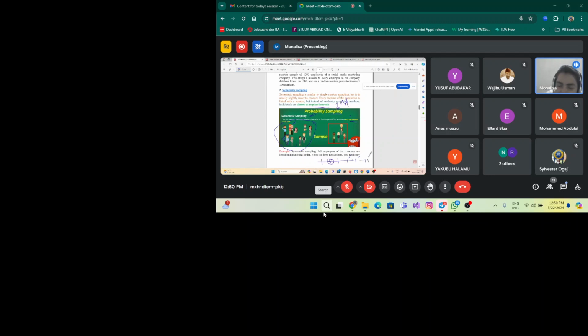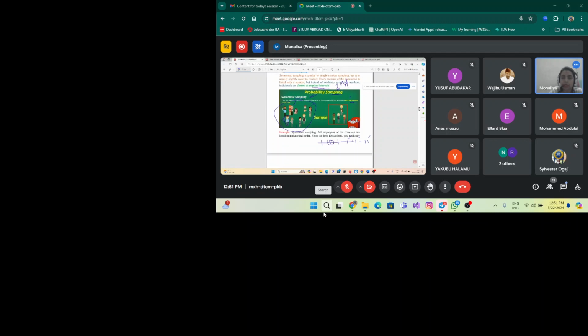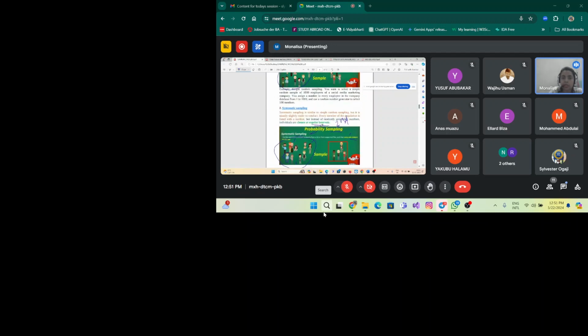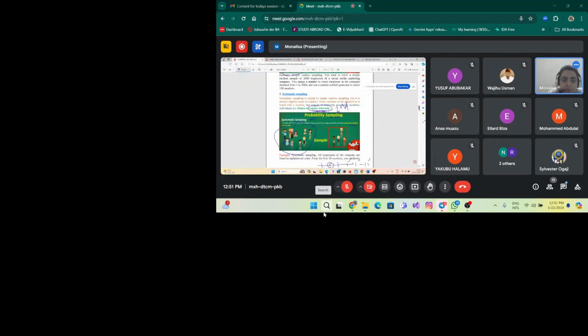So the data or the people present at the nth interval, or the people present at the second position, will be chosen as the sample. Okay, so this is called systematic sampling. So I have to collect the sample in a systematic manner, at a particular interval. This is the important one: at a regular interval I have to collect the data to form the sample.